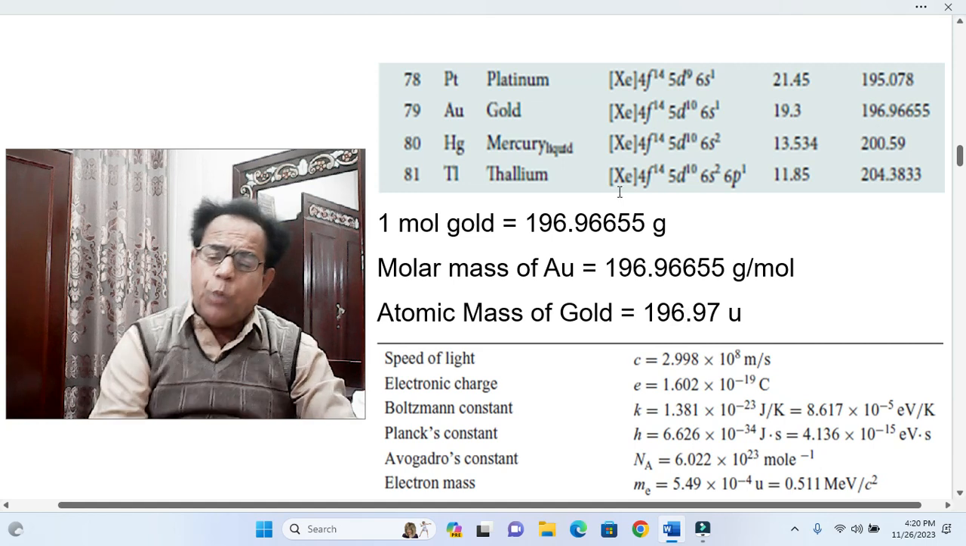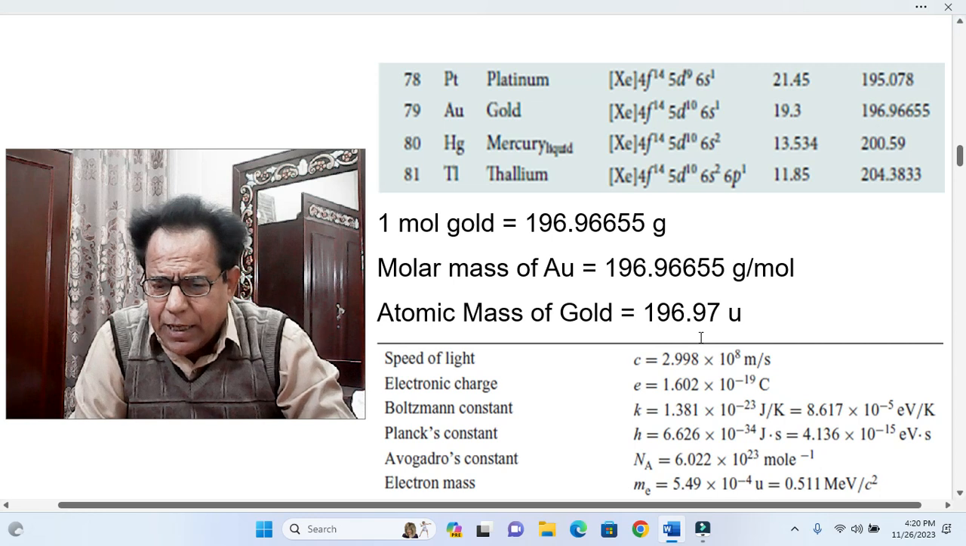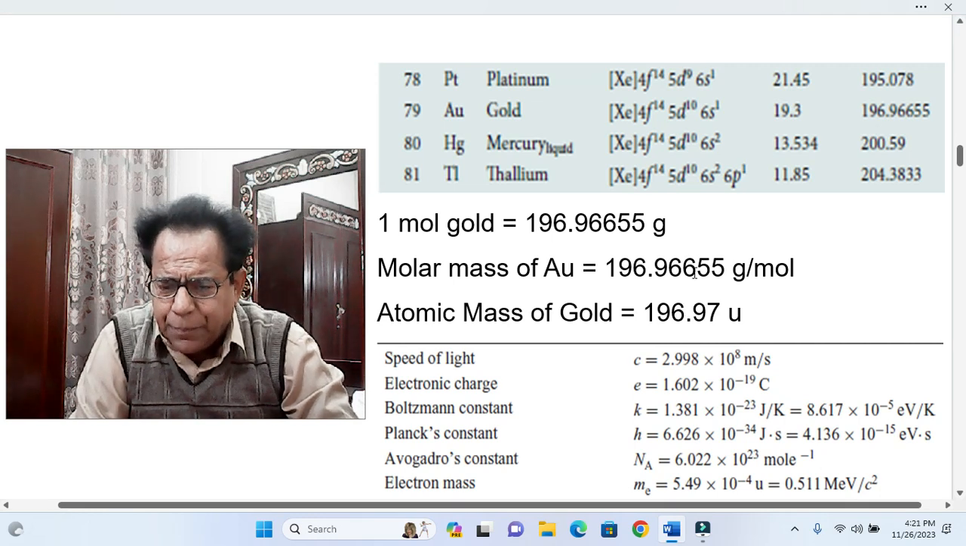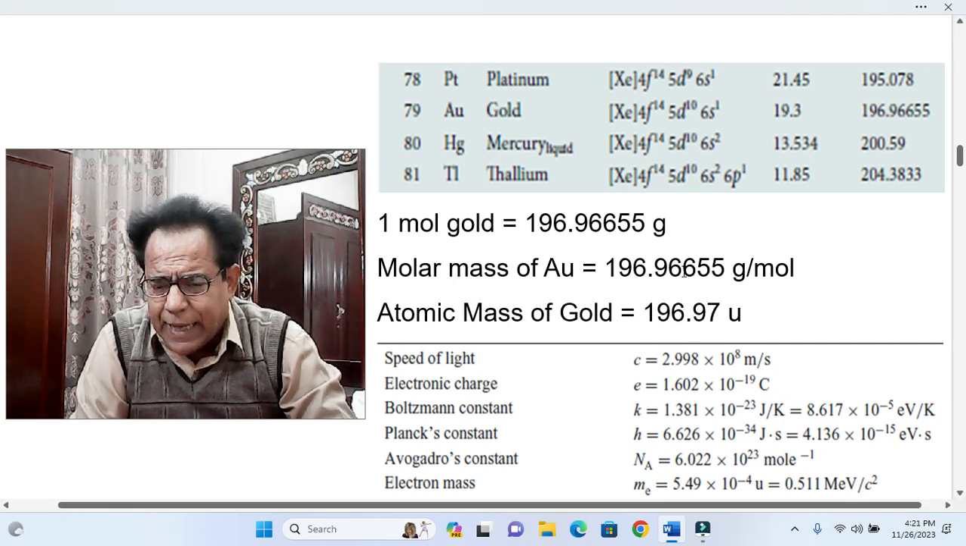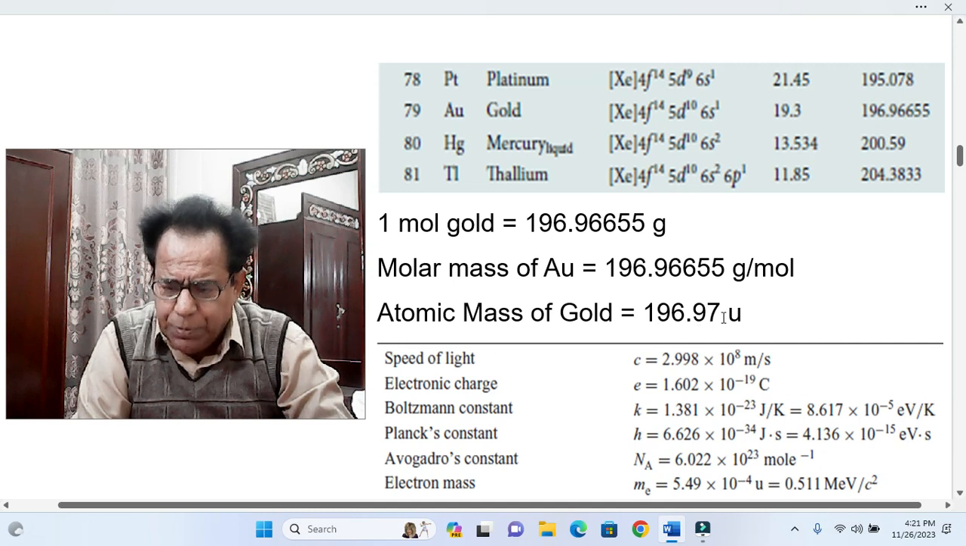Atomic mass of gold is equal to 196.97 atomic mass unit. Okay, because here students we can round it to 97, because the digit next to 6 is greater than half, that is 5. So we can also write it as 196.97 atomic mass unit.